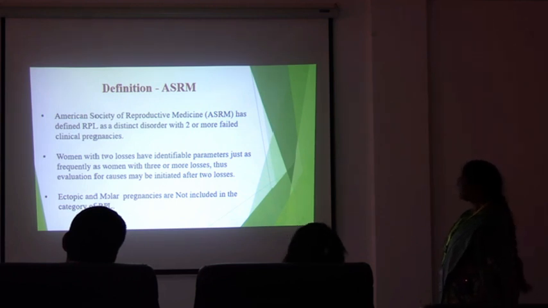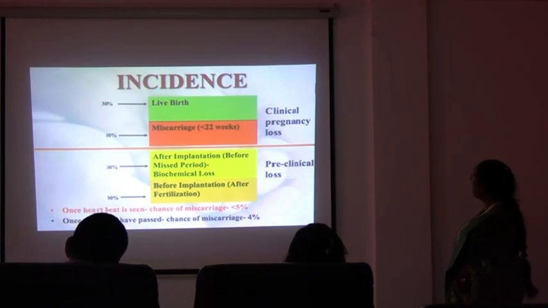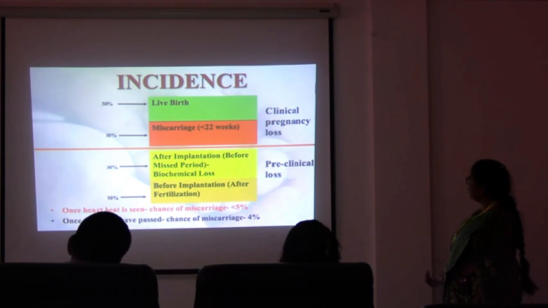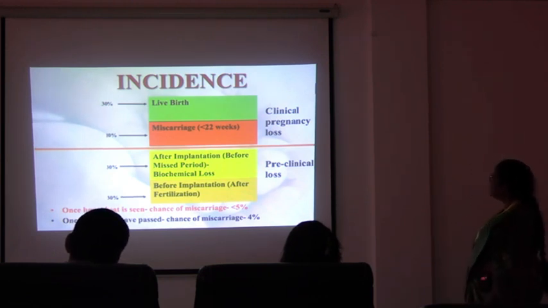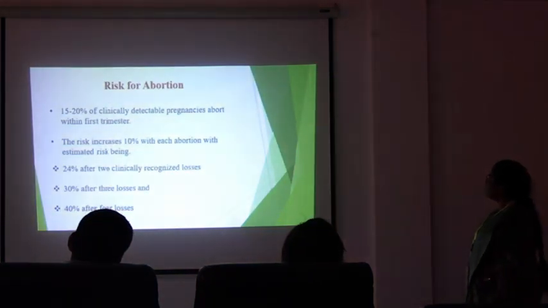this category. Next slide. These are categorized into 2 types, that is clinical pregnancy loss and pre-clinical loss. Pre-clinical loss will be before or after implantation, and that will be around 60%, whereas in clinical pregnancy loss, 10% will be miscarriages before 22 weeks of gestation and 30% will be live birth. Next slide. And the risk for abortion increases with each abortion.